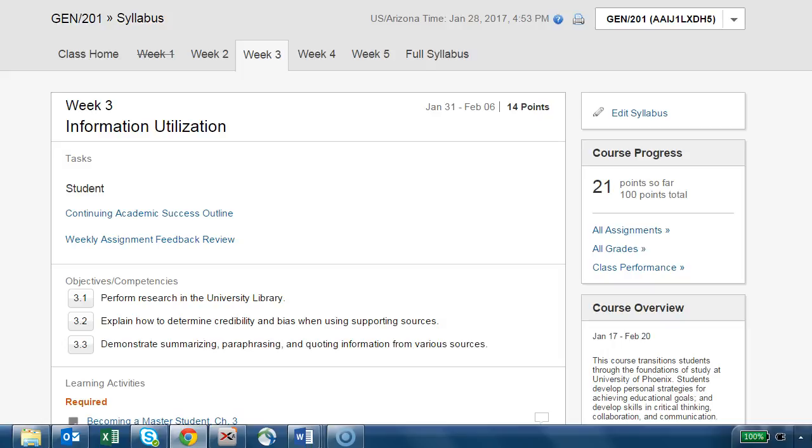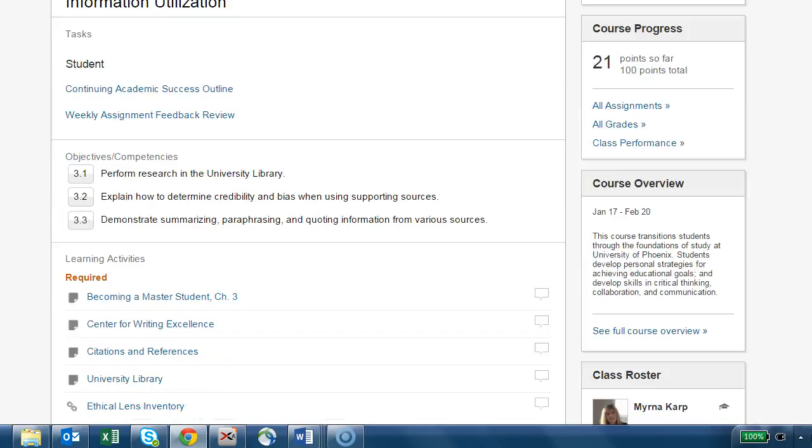How we search for research. We're looking for valid, credible, non-biased research, and how we then choose and use that research appropriately. We have 3 objectives this week, which is to perform the research in our university library.